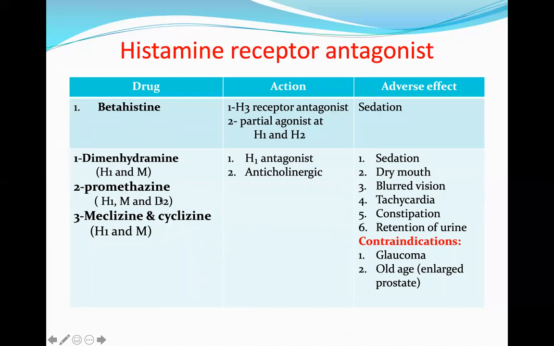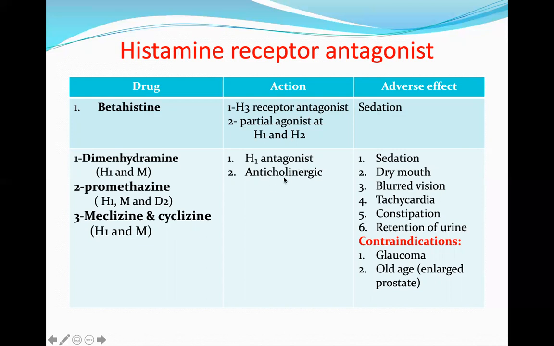Dimenhydrinate, promethazine, meclizine, and cyclizine are H1 receptor antagonists, but in addition they also have an anticholinergic effect as they inhibit the muscarinic receptor.